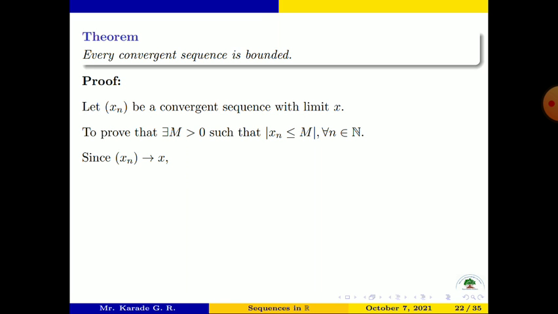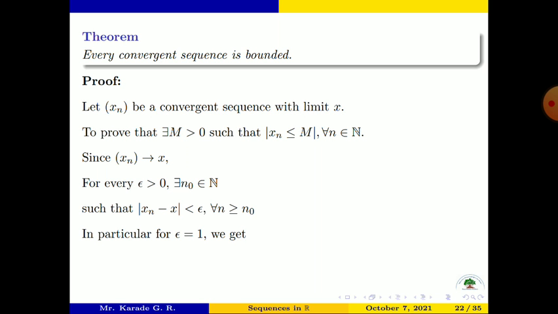As we are given that the sequence xn is convergent and converges to x, therefore by the definition of a convergent sequence, for any arbitrarily small epsilon greater than 0, there exists a natural number n naught belonging to N such that mod of xn minus x is less than epsilon for all n greater than or equal to n naught. In particular, for epsilon equal to 1, we get mod of xn minus x is strictly less than 1 for all n greater than or equal to n naught. Call this 1.